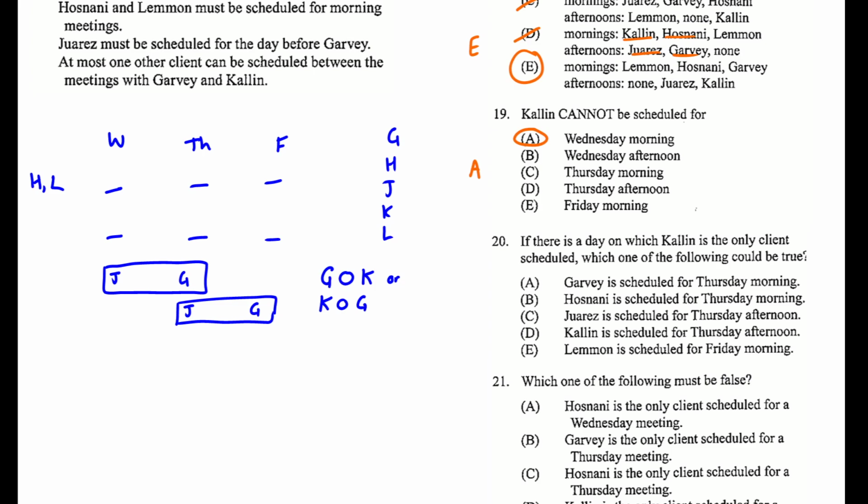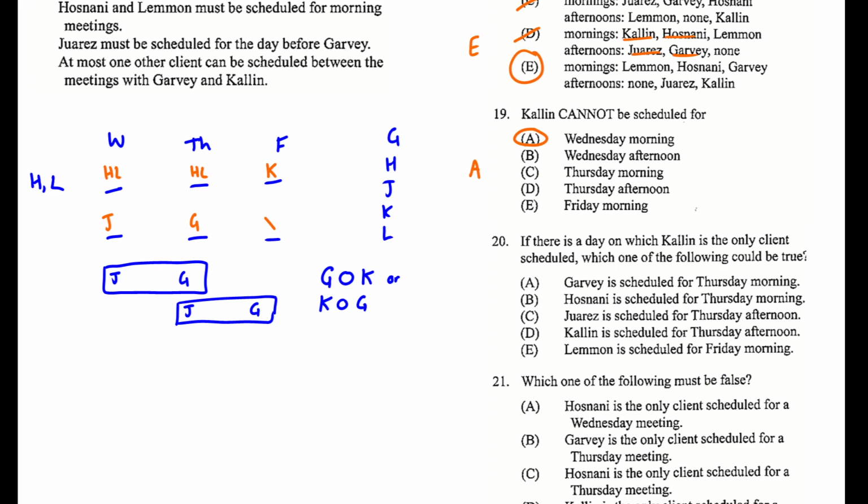If there is a day on which K is the only client scheduled, which one of the following could be true? So we need to put K in one of our days. I'm going to start from the right. So let's say that K is on Friday. What's going to happen? Well, we're going to have H and L on the Wednesday and Thursday morning slots, and that's going to force J and G to be in that order. So are any of these statements true?